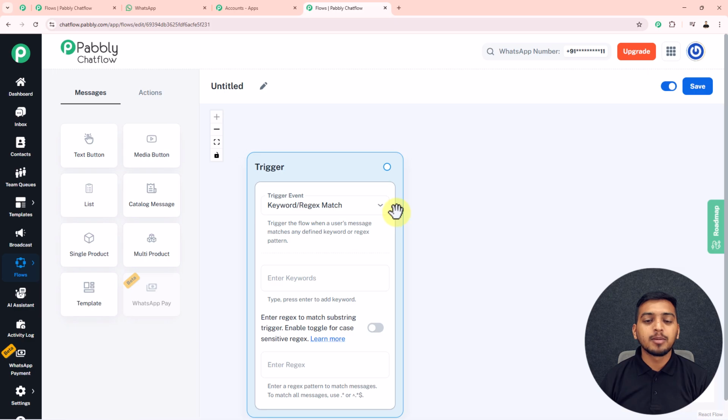So here this trigger button is visible to us. This trigger button is like the event on which I want my chatbot to get triggered.